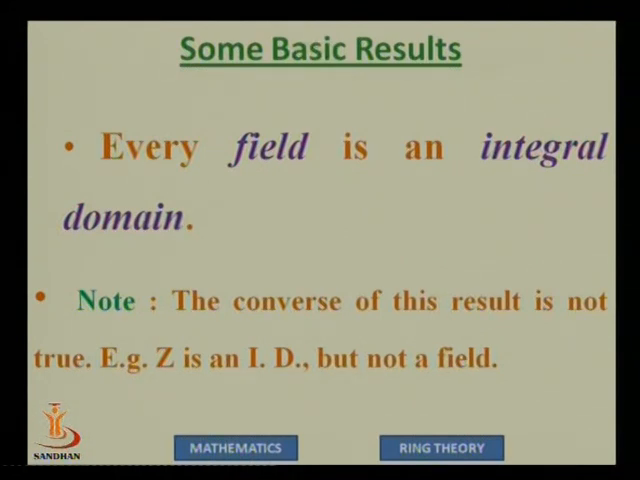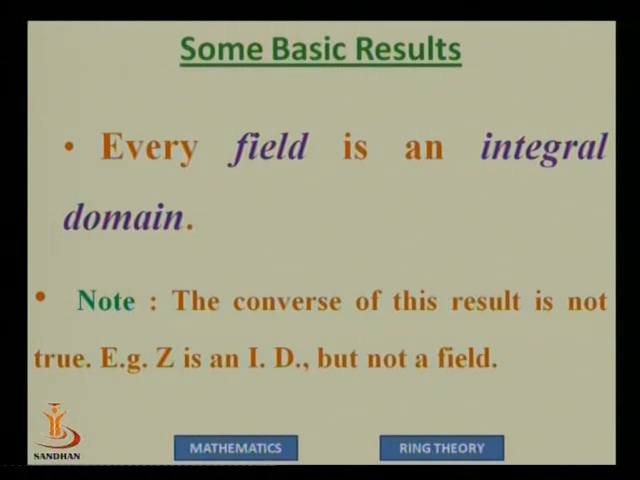First is the comparison between a field and an integral domain. We had a look at the definition of both, and we could see that both had 11 properties. Integral domain had 11 properties, field had 11 properties, 10 properties were the same, only the 11th property was different in both. Integral domain had the property of non-existence of zero divisors, while field had the 11th property of multiplicative inverse existing for non-zero elements. And our result says that every field is an integral domain.